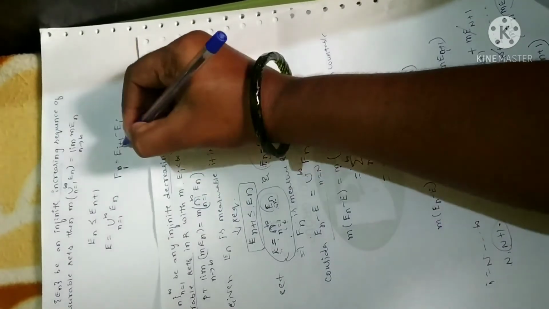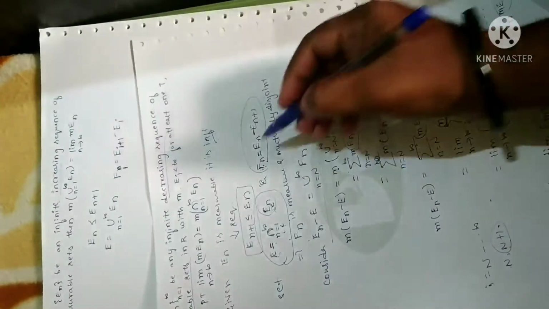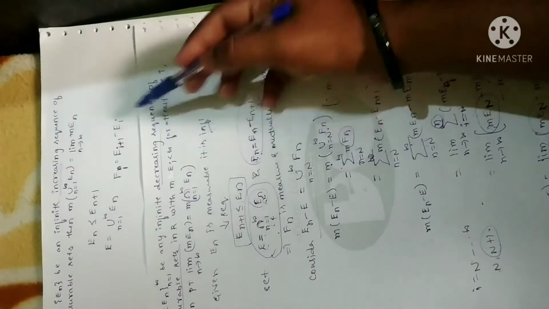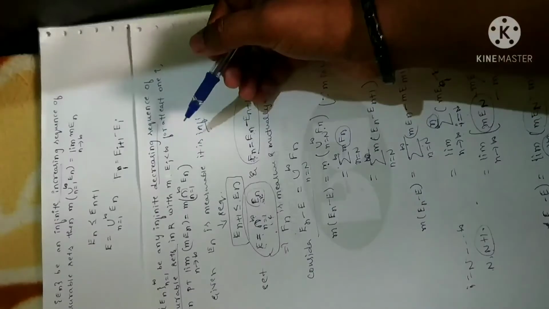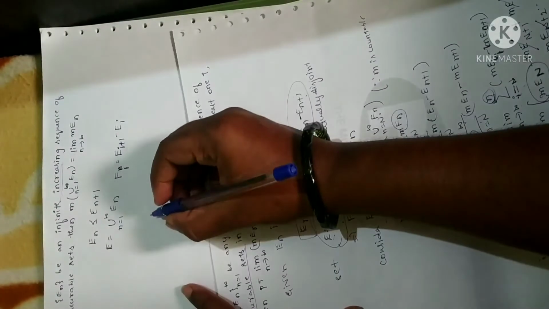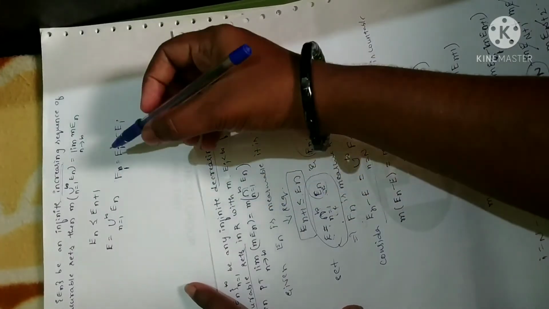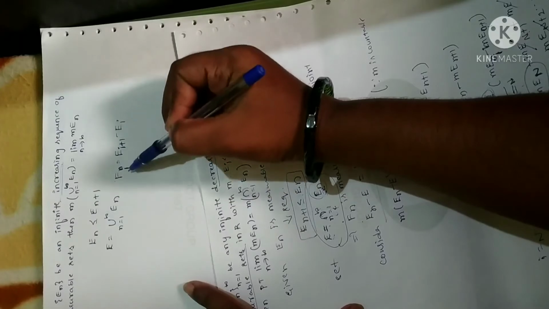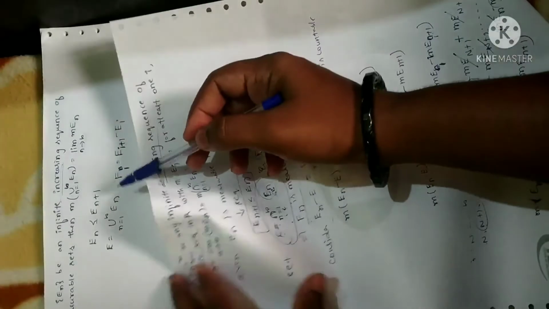Since it is increasing, first you have to take the highest term. Since it is decreasing, you have to take the lowest term followed by the highest term. It's just a hint for you. You have to remember this. Fine. Next, since the Fn's follow the same procedure, you have to write Fn's here. En's are all measurable and disjoint sets. Then Fi is also measurable and disjoint. Whatever definition I have written, write the same here also.